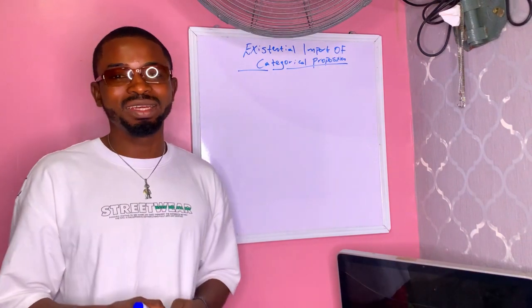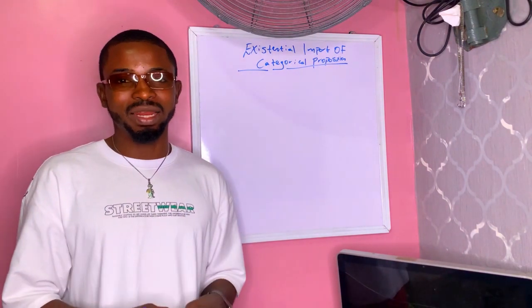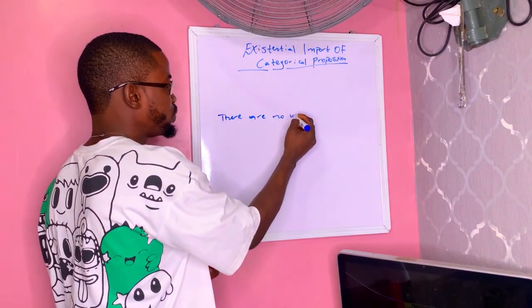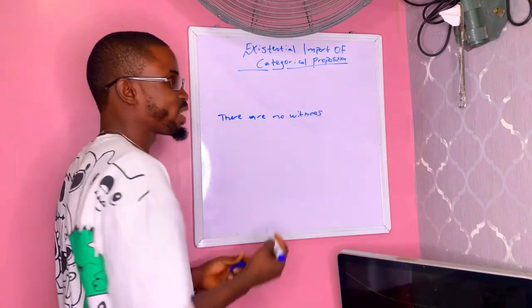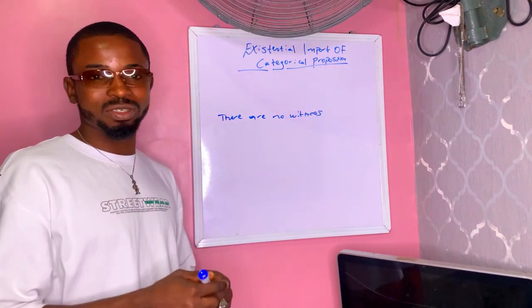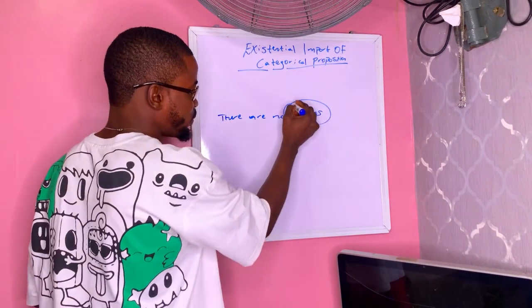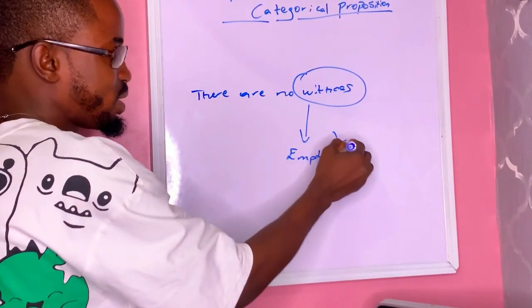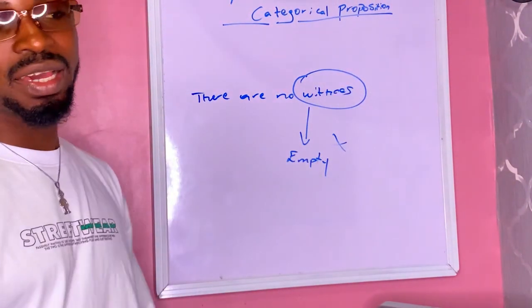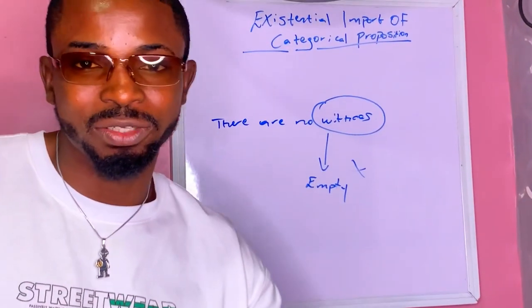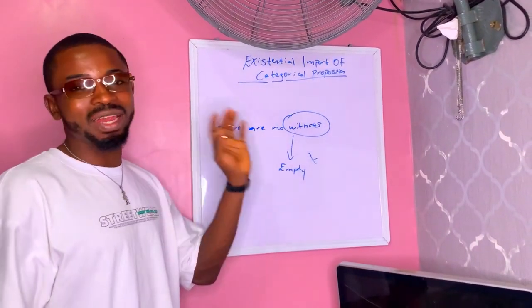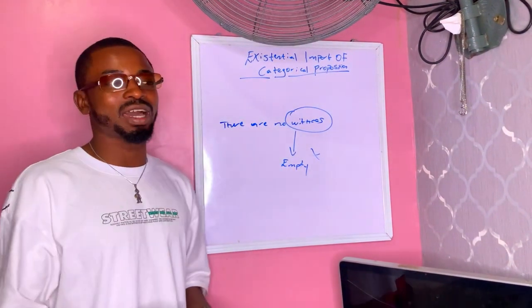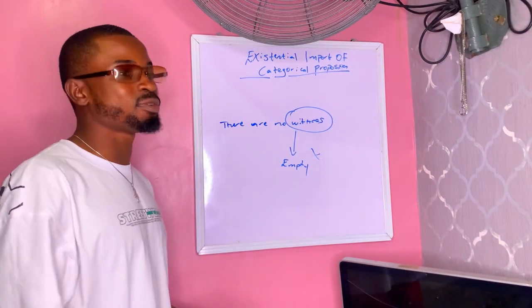But the modern logician has rejected that, holding that it is possible to have an empty class. For instance, if I say there are no witches, this proposition is saying that the class of witches is empty. That is, it does not exist. There are no members in this particular class. But standard form categorical propositions and their relationships assume that all the classes in those propositions have members. The modern logician argues that it is possible for us to have a class without any members.